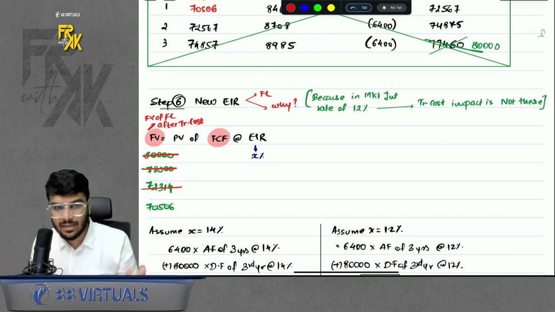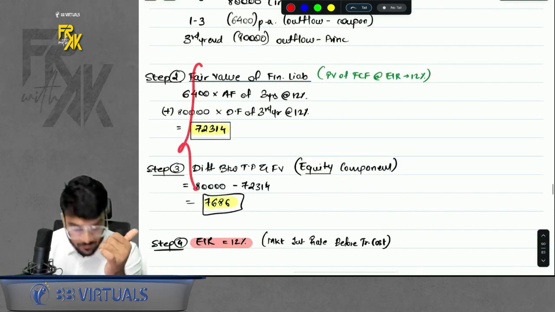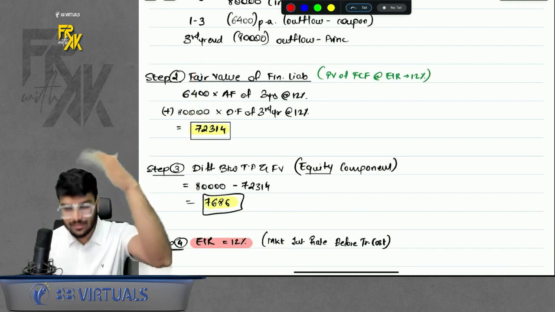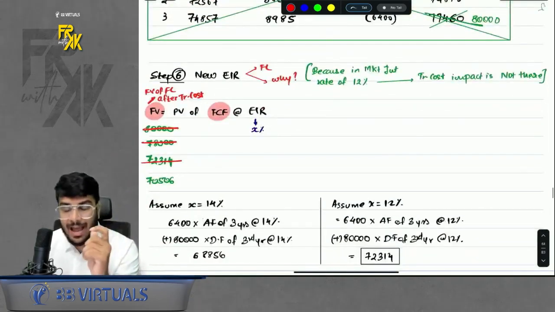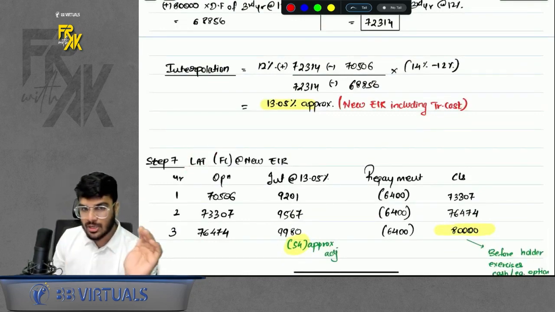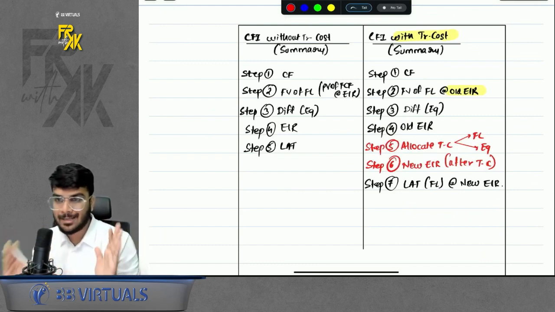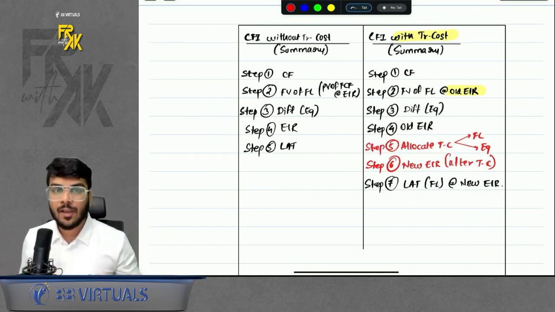So 2 EIRs are given. One is the old EIR, which will be used to calculate the fair value of FL before TC, and then the new EIR, which was given after the effect of TC, will be used to prepare the LAT. We already discussed all these things. Do remember that part.